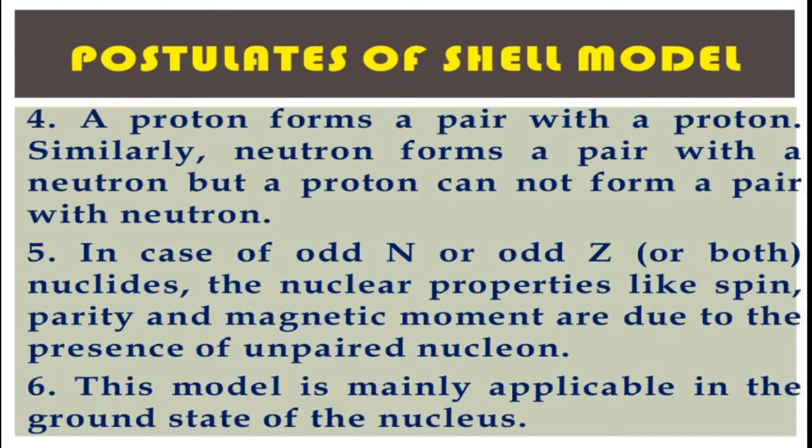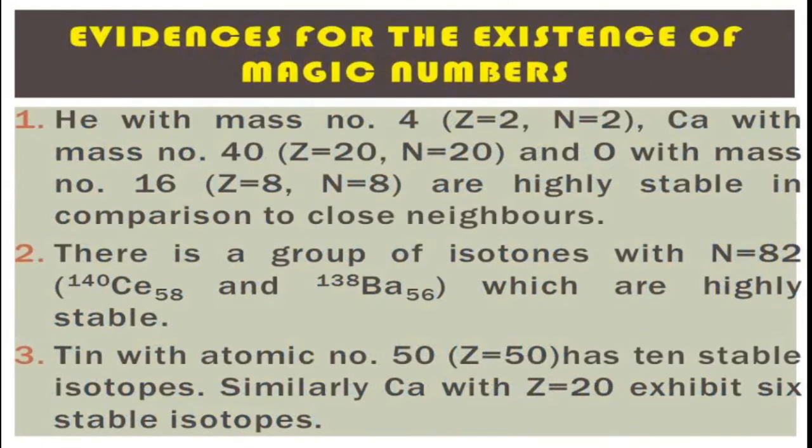Fifth, in the case of odd N or odd Z or both, the nuclear properties like spin, parity and magnetic moment are due to the presence of an unpaired nucleon. This model is mainly applicable to the ground state of the nucleus.